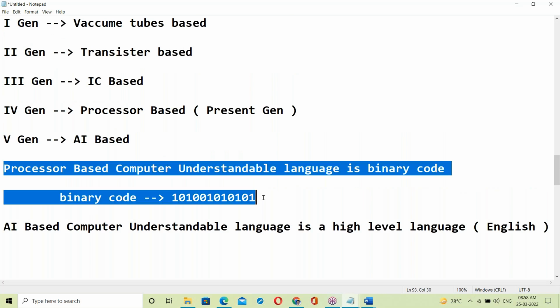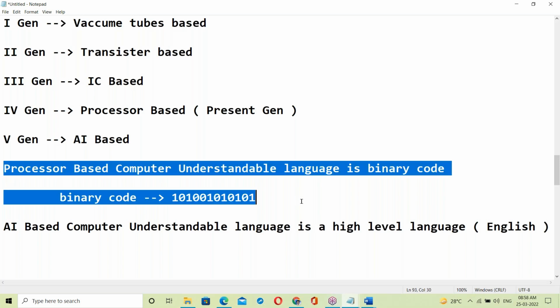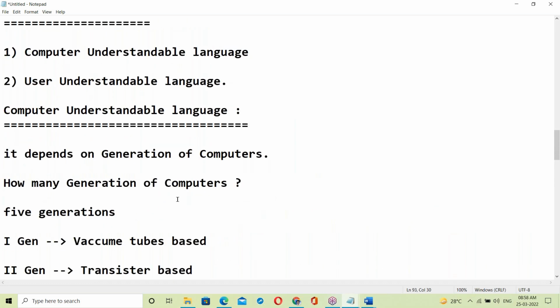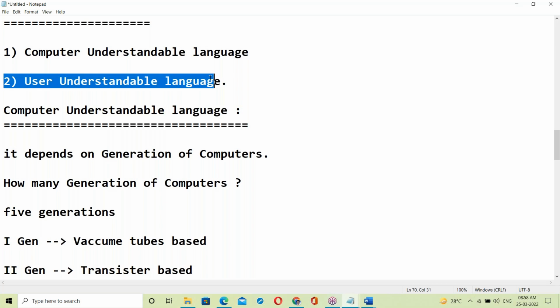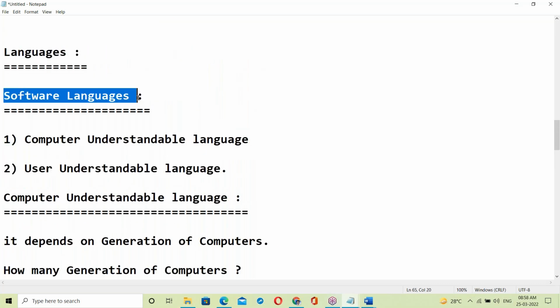The present generation is processor based, and its understandable language is binary code. This is called low level language, the system understandable language. Next, user understandable language is a high level language.